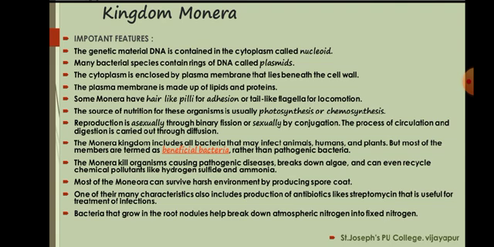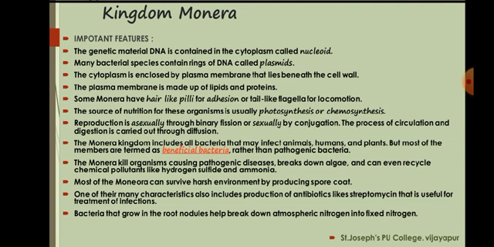In photosynthetic bacteria they have chlorophyll pigments, and thereby they can prepare their own food, like Nostoc. In some chemosynthetic bacteria they oxidize inorganic substances and thereby get energy.